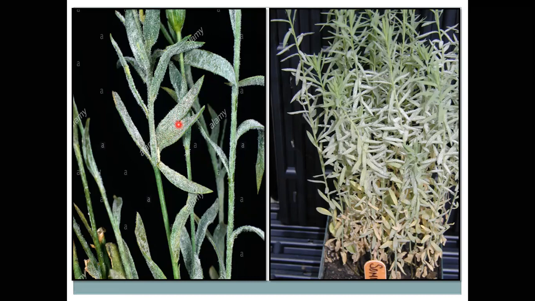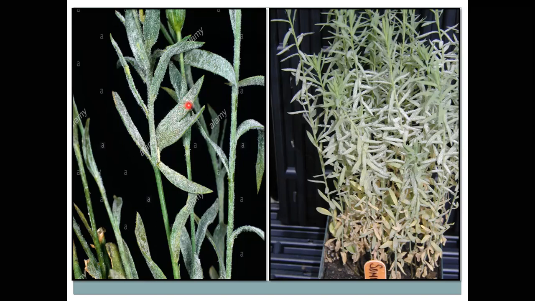Suppose this powdery mass is seen on the capsule and at seed setting time of the plants. It reduces the yield of linseed plants and also reduces the quality of the seeds, because the seeds produced from these infected linseed plants are shriveled in appearance, or maybe discolored in nature.